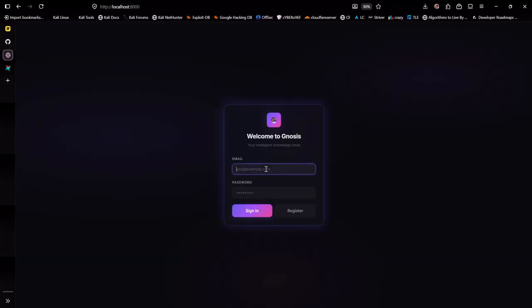So as you can see here, I have a simple login. Being very honest, this login is currently not very necessary in the current system, but later I'll be adding files for a particular user. Right now it is on a single system, so I'm retrieving files for every user. But later, while upscaling this, let's say in future if I'm deploying this, at that time I would use it properly. So I'll log in right away here.